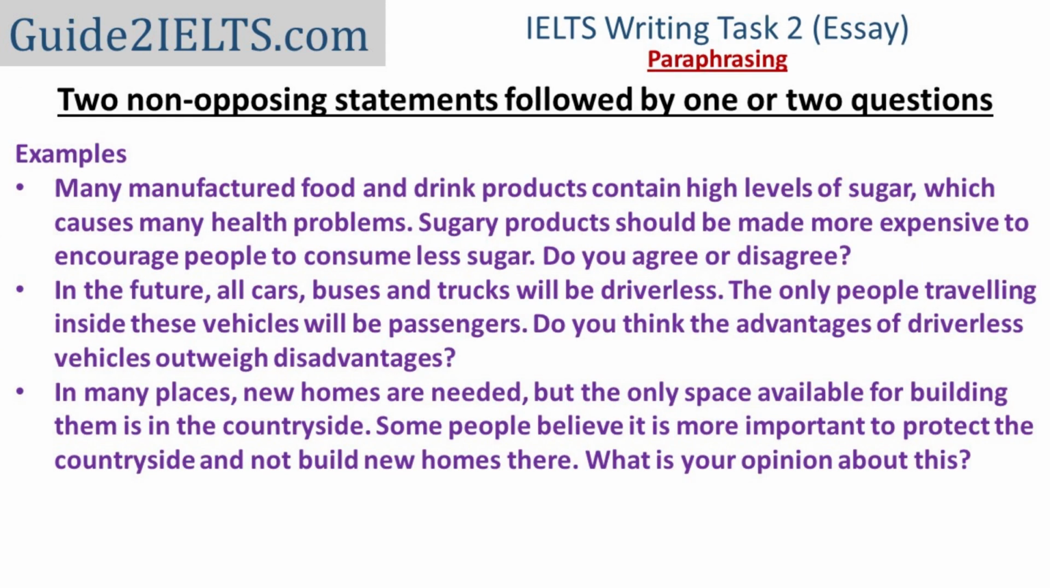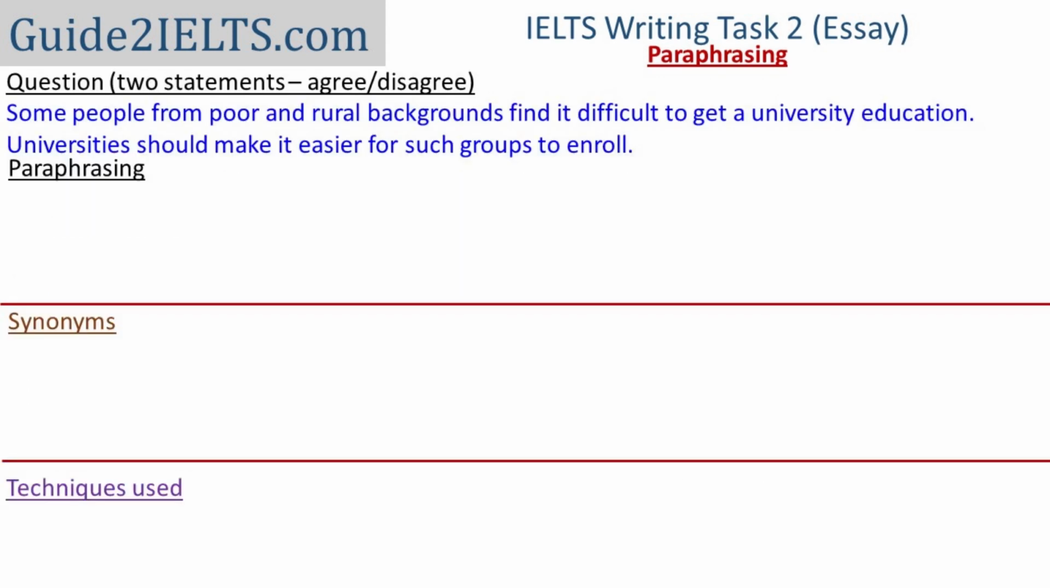Now we start with the second question type, which is two non-opposing statements. In such questions, usually the first statement is given as a fact, and what is mentioned in the second statement happens because of the first statement. And usually you have to agree or disagree with the second one or give the advantages or disadvantages of the second one. For example, in this question, it says that people who are from poor backgrounds or rural backgrounds find it difficult to get university education.